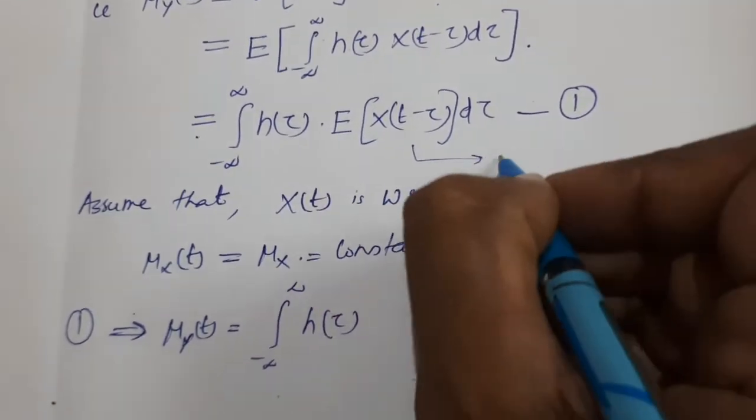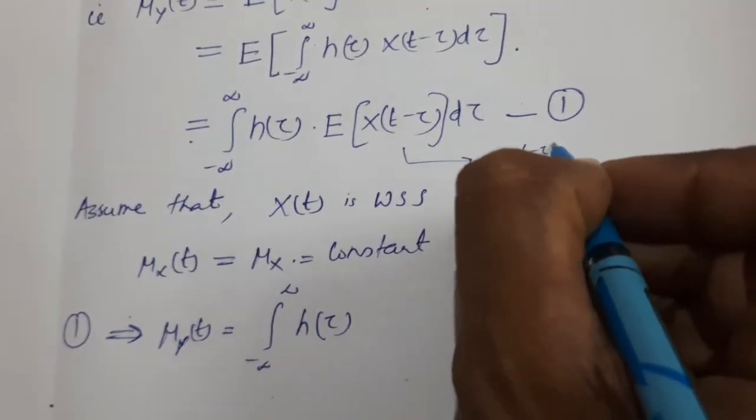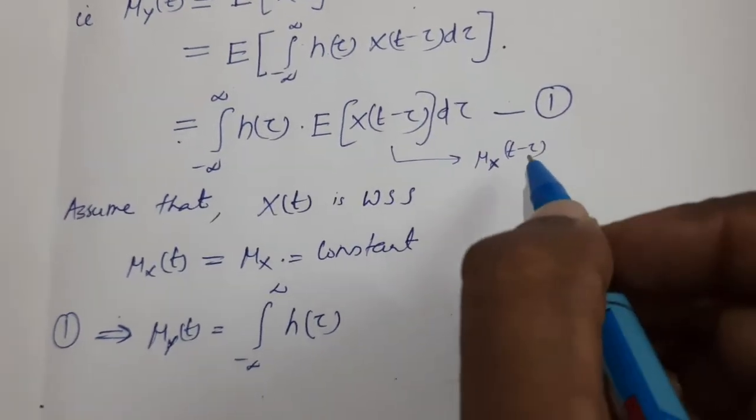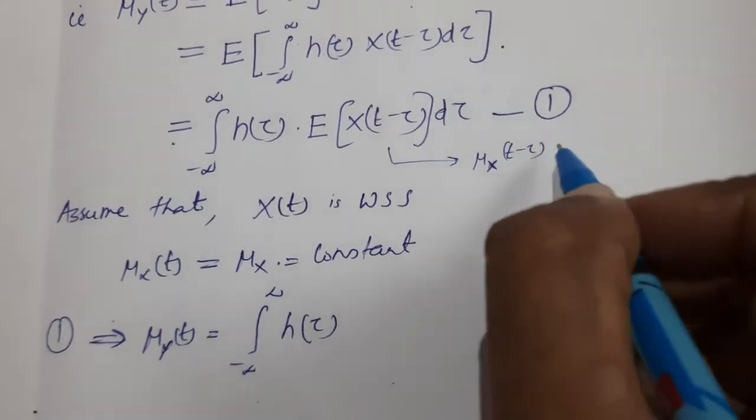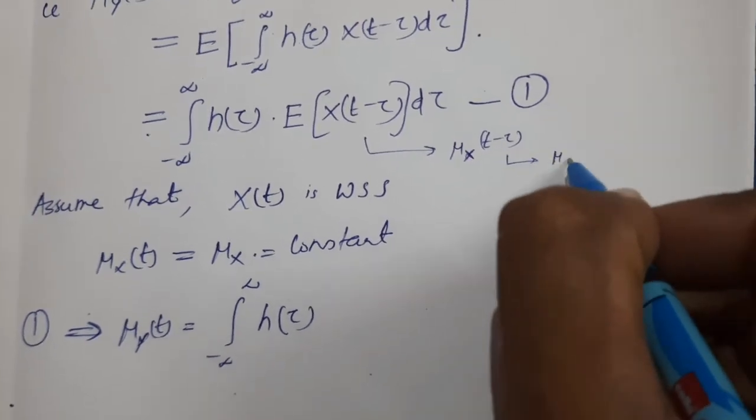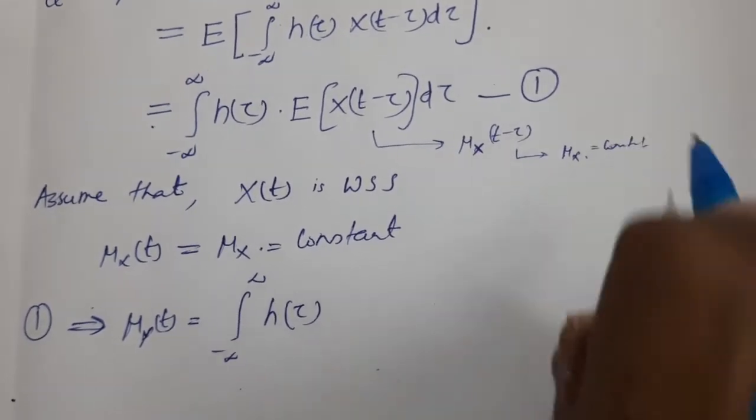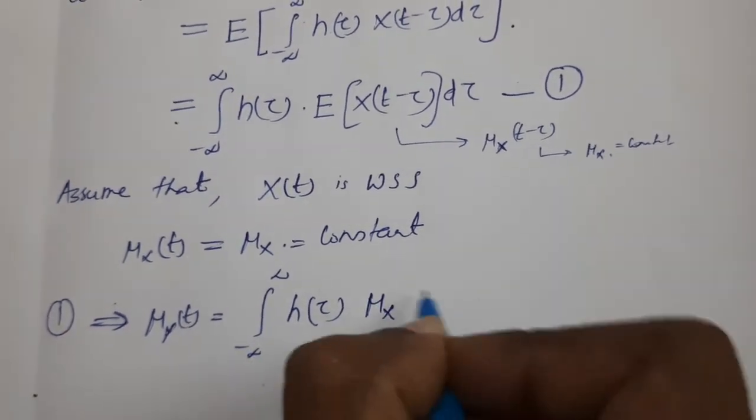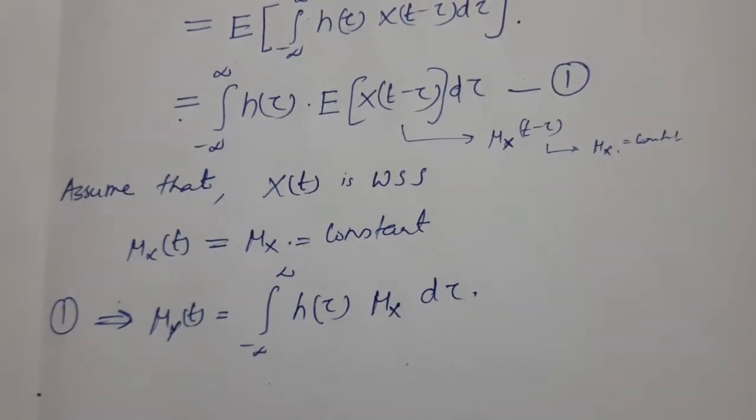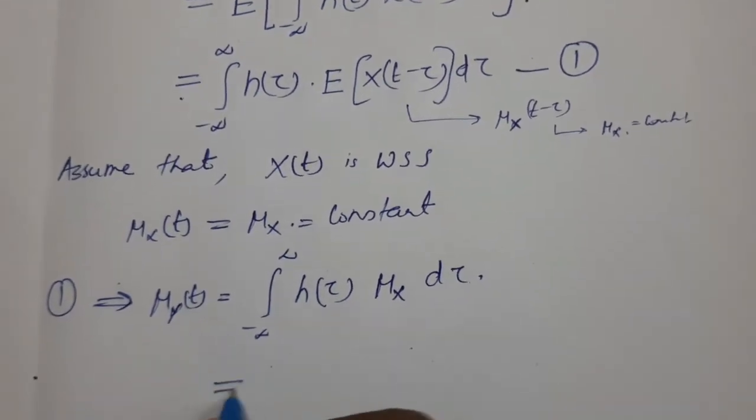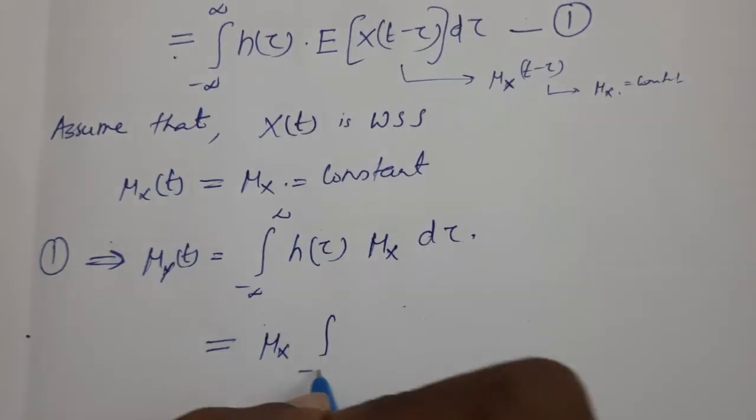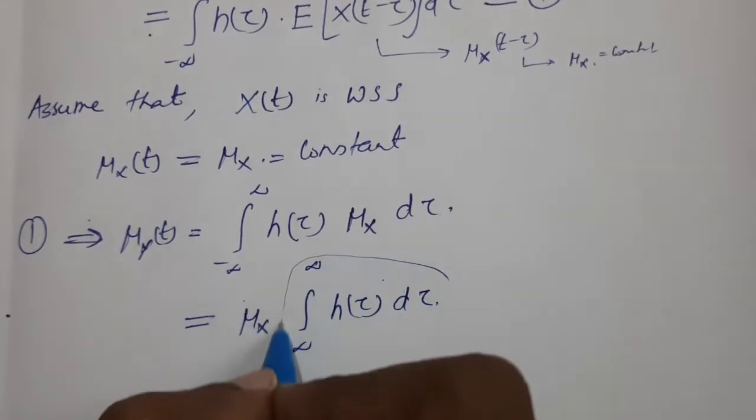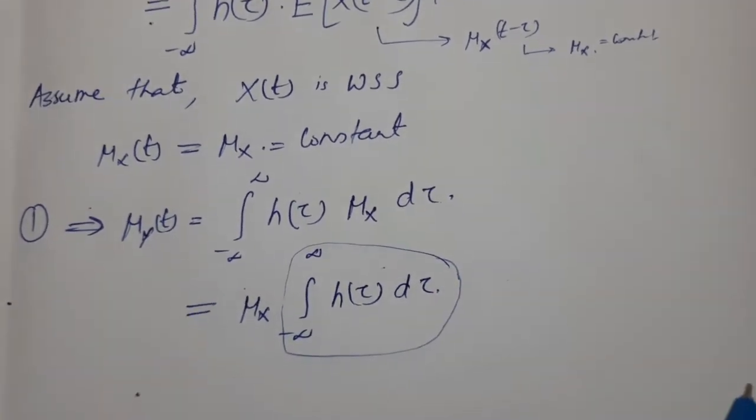So we know that if the input random process is WSS, mu x(t minus tau) can be written as mu x, which is a constant, right? So this can be written as the integral from minus infinity to plus infinity of h(tau) into mu x d tau. Right. So this can be written as mu x into the integral from minus infinity to plus infinity of h(tau) d tau. So what is the integral from minus infinity to plus infinity of h(tau) d tau?